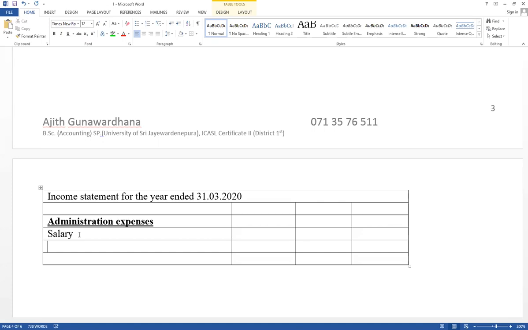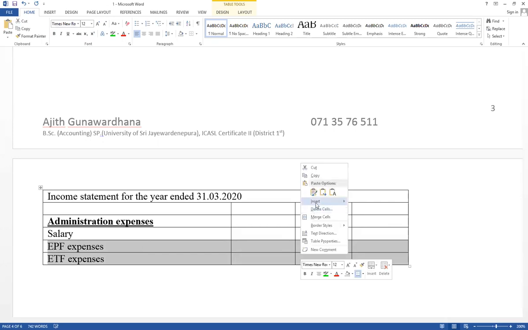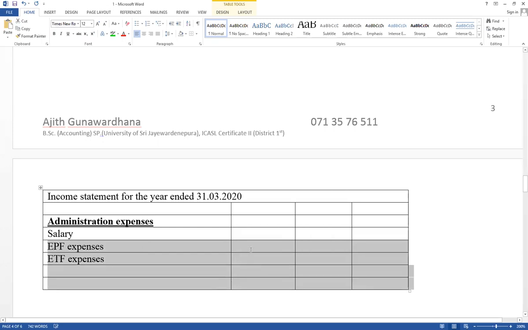There are three expenses: salary, EPF expense as well as ETF expense. Think about all the expense should be included. All the expense relevant for employees should be included under administration. Think about as a salary, how much should be included.